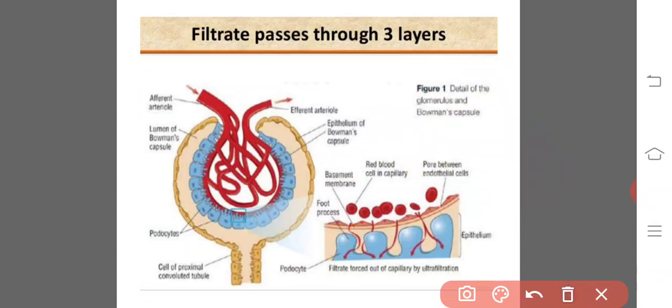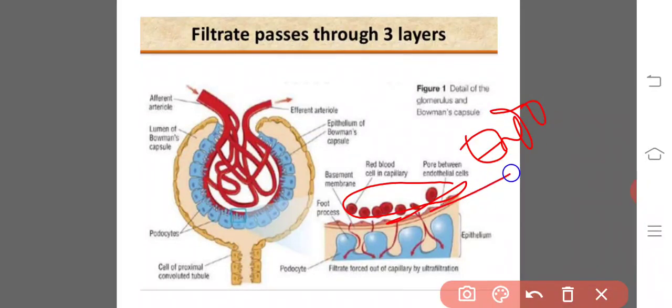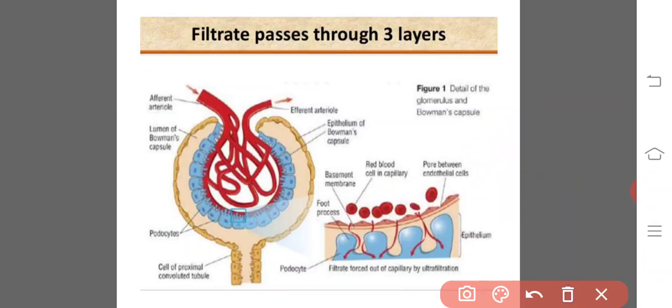Here, this is where we are seeing RBC. Just below that we will see the endothelial layer, and the lines one, that is the basement membrane, and this is the epithelial membrane. So whenever the solution is filtering through these, it has to cross the endothelium of the blood vessel, the basement membrane, and the epithelium of the Bowman's capsule, sorry.